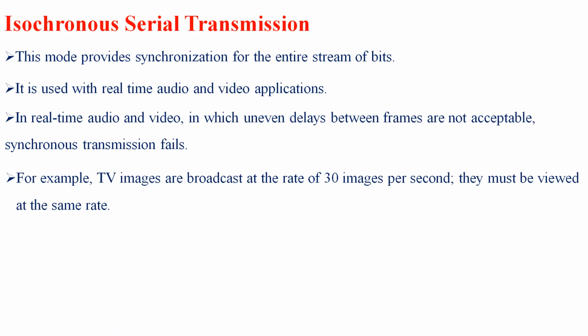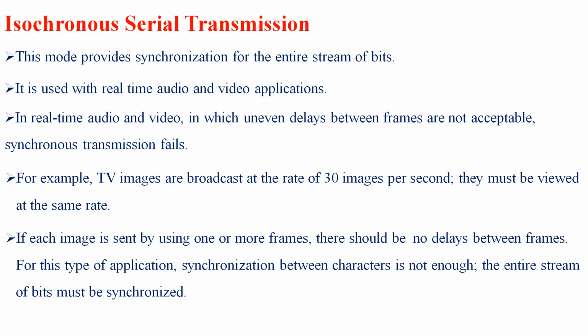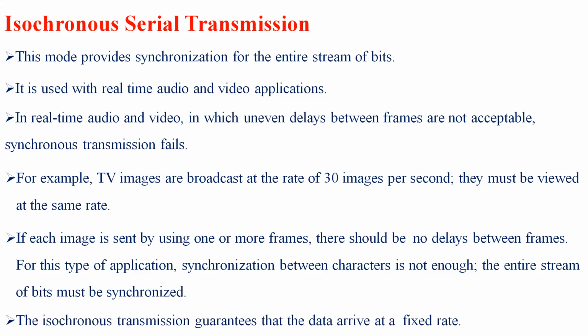Here there is an example: a TV image is broadcast at a range of 30 images per second. They must be viewed at the same rate. If each image is sent by using one or more frames, there should be no delays between the frames. So isochronous transmission always guarantees that the data will arrive at a specific and fixed rate of time.